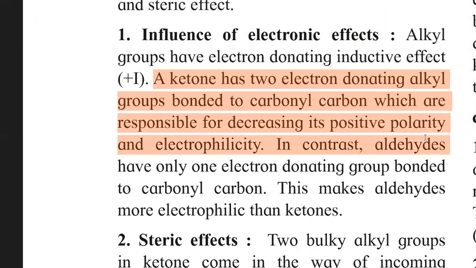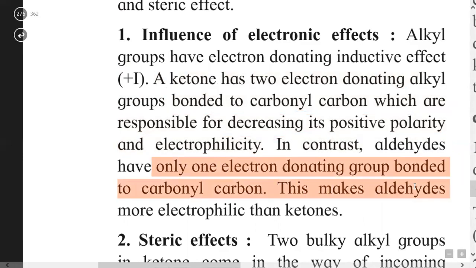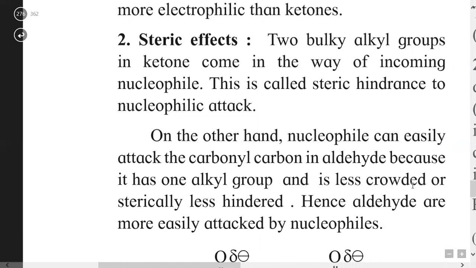Therefore, the attack of a nucleophile on ketone is more difficult as compared to aldehydes. If you consider aldehyde, it has only one electron donating group bonded to the carbonyl carbon. This makes aldehyde more electrophilic than ketone. So this is one of the reasons.